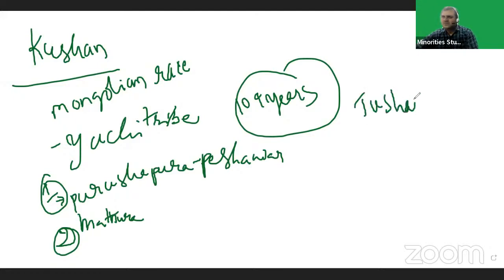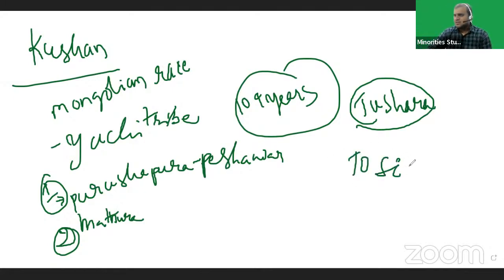Tushara rulers ruled. In Indian literature, Kushans were called Tushara because they came from Tokharia, Central Asia.